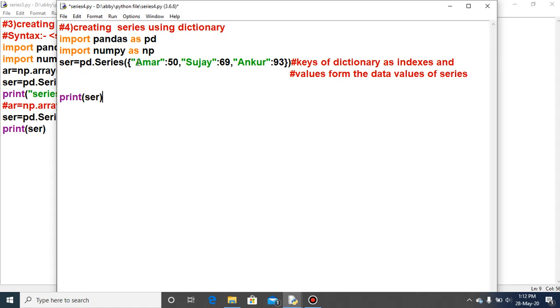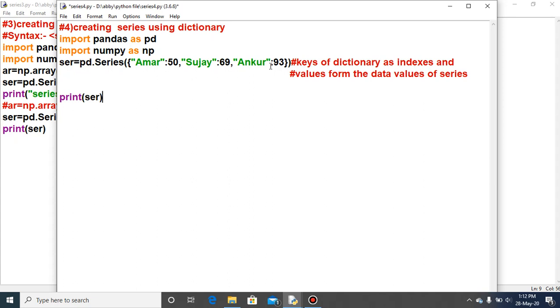Yes, the keys of the dictionary will display as the index. And which is the key in this particular dictionary? Amar, Sujay, Ankur are the keys, and 50, 69 and 93 are the values. So 50, 69, 93 will display as data values in the series, and Amar, Sujay, Ankur will display as the index of the series.